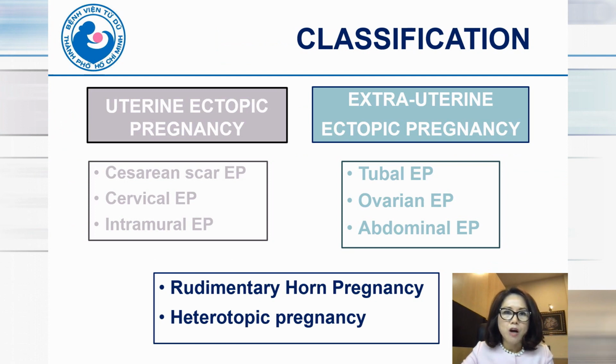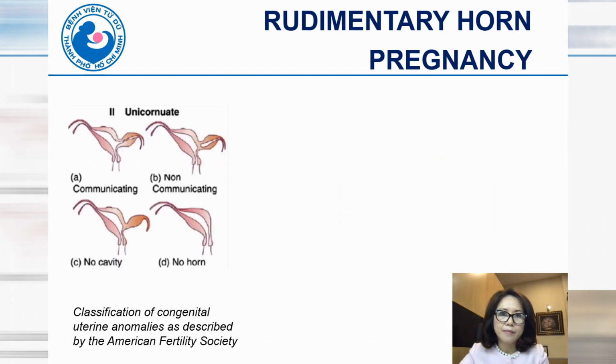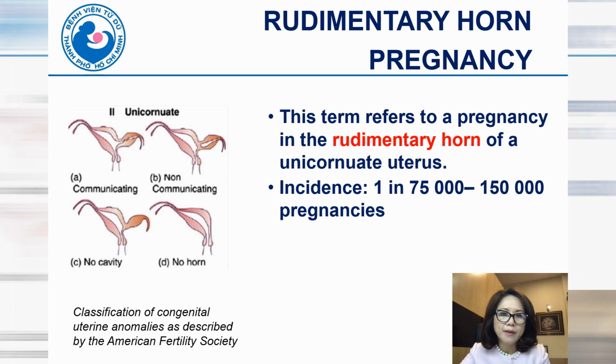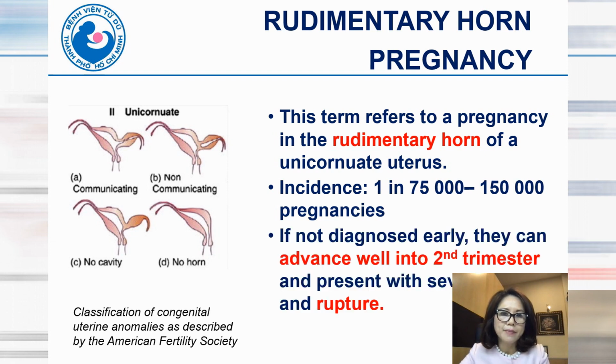And now I will talk about the last two forms of ectopic pregnancy: rudimentary horn pregnancy and heterotopic pregnancy. Rudimentary horn pregnancy refers to a pregnancy in the rudimentary horn of a unicornuate uterus. Incidence is about 1 in 70,000 to 1 in 150,000 pregnancies. If not diagnosed early, they can advance well into the second trimester and present with severe pain and shock.